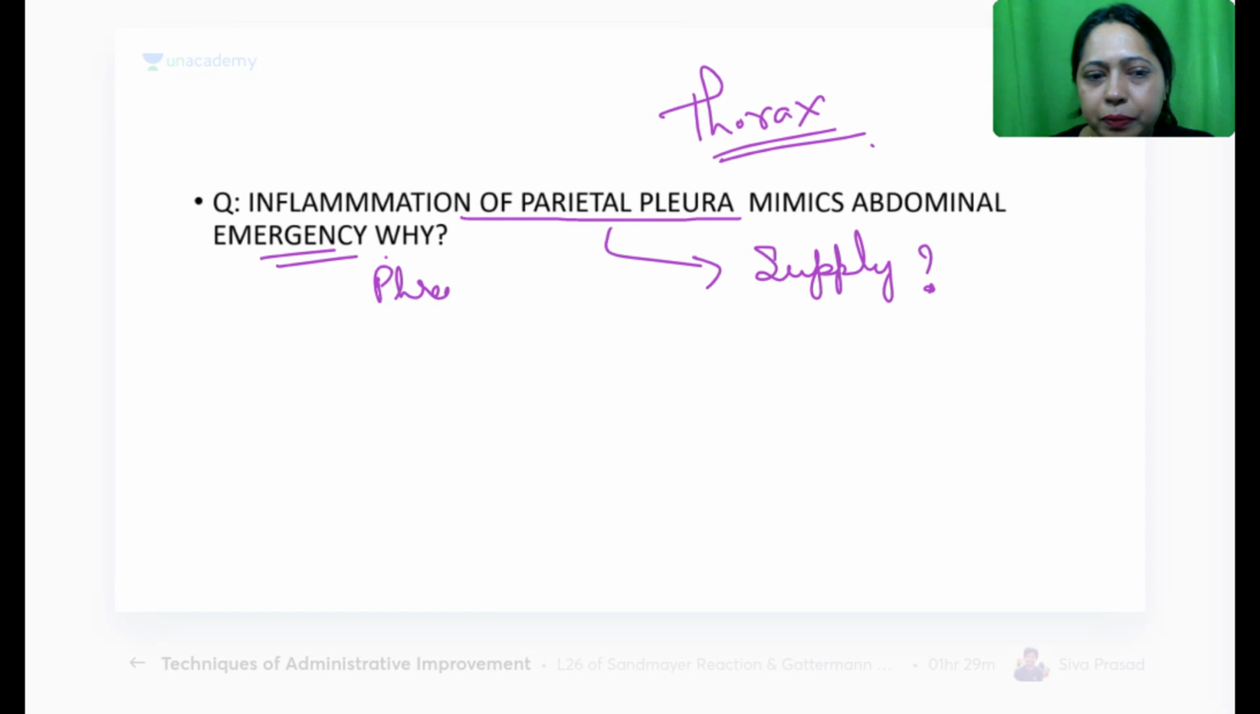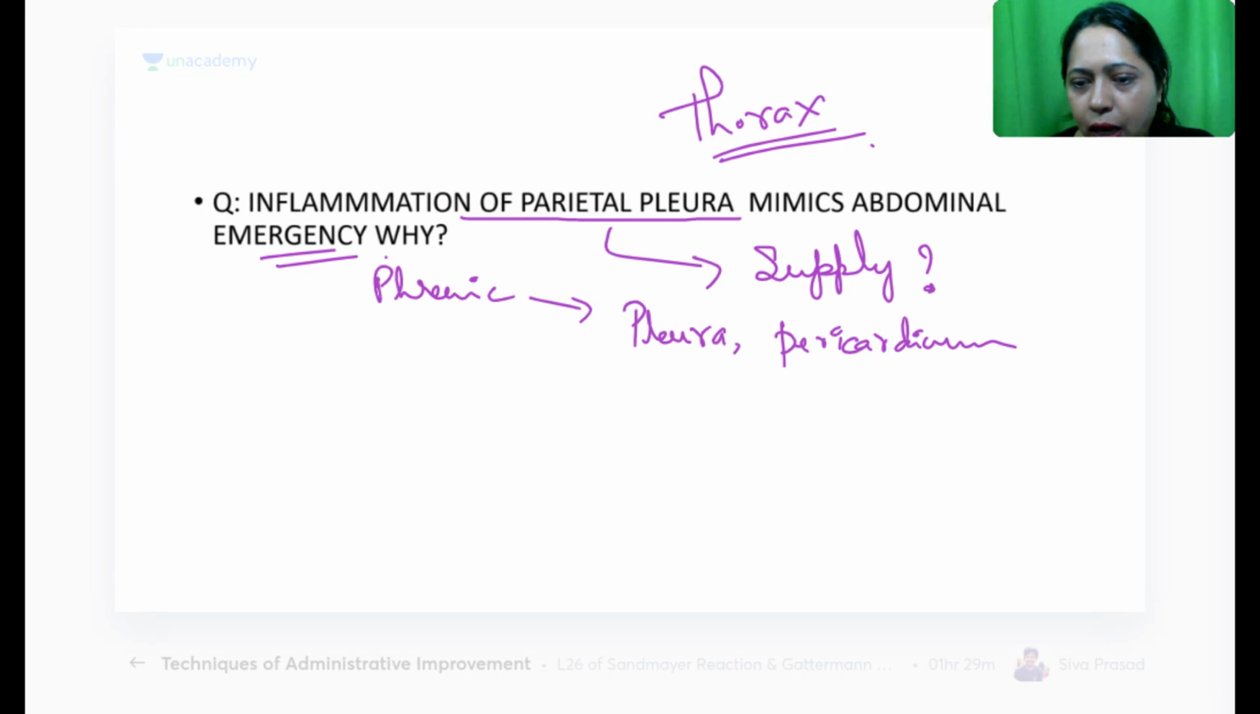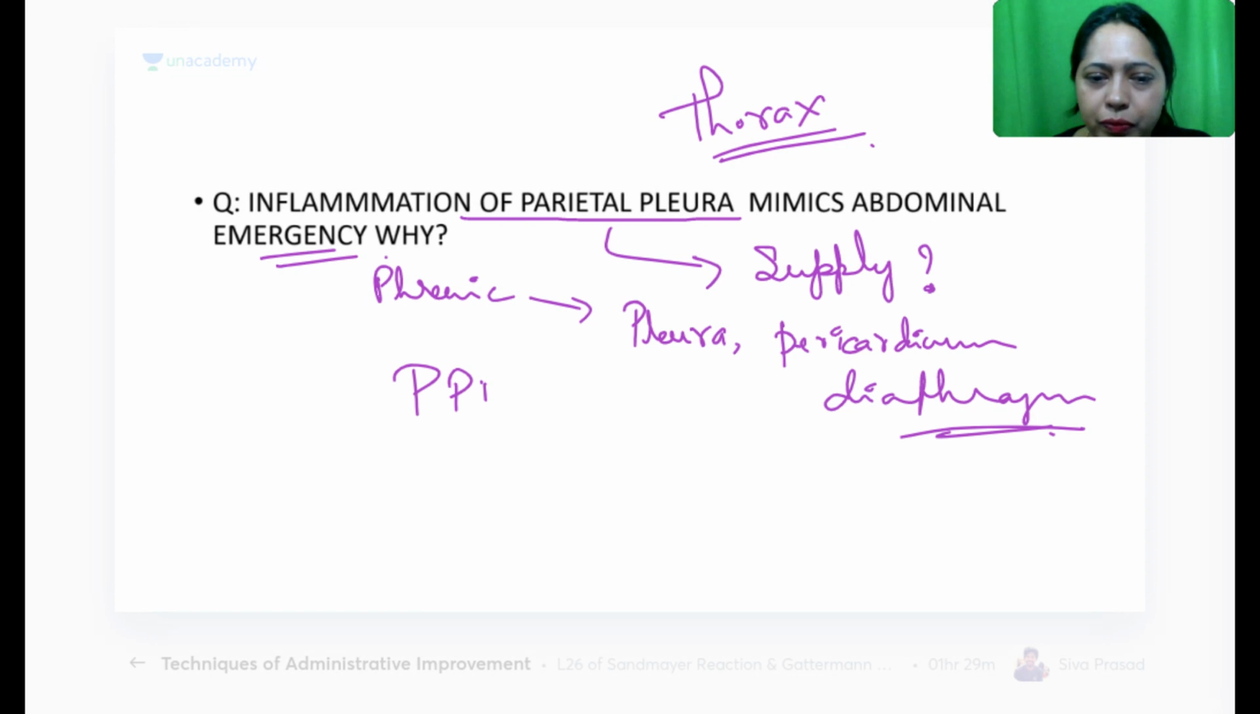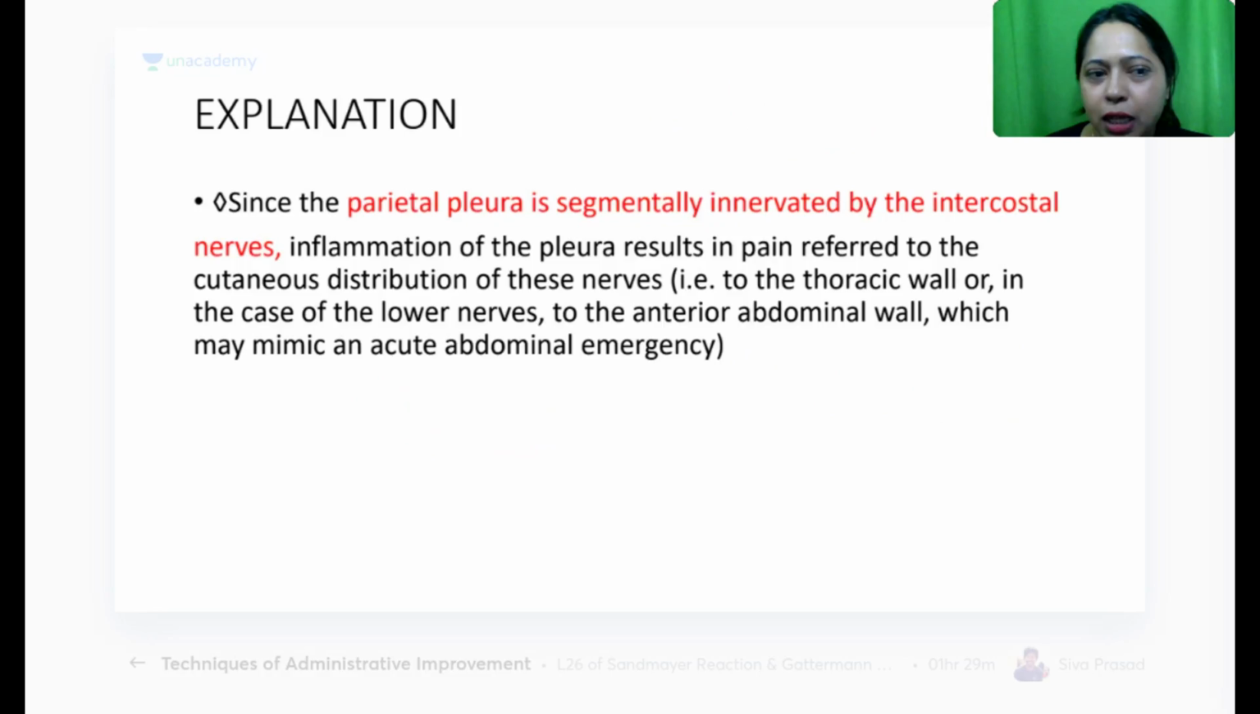Phrenic supplies the pleura, pericardium, and the diaphragm. Keep that in mind. Okay, so I would just remember PP, D. You add one more P if you want to remember the phrenic also. So that is 3PD. This is the explanation I would suggest.